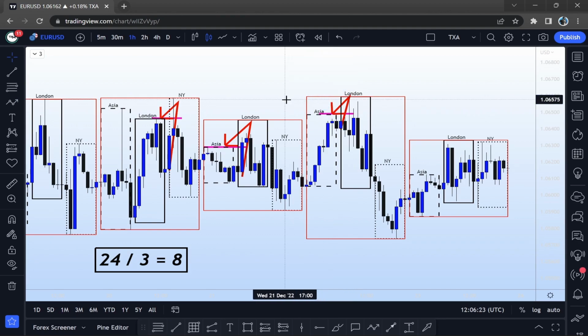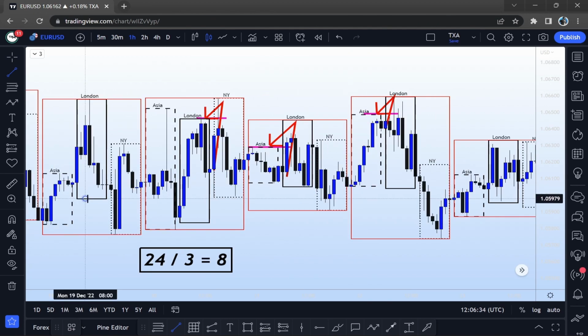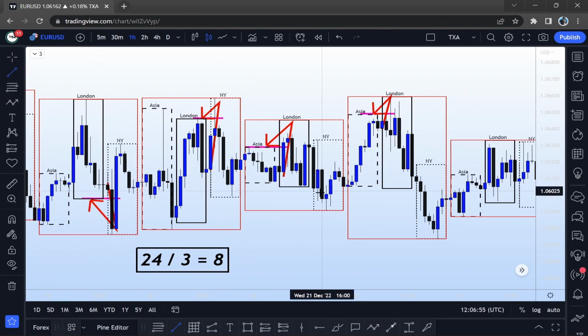And the same thing happens vice versa. Over here we have the London session low. What happens during New York around 2 p.m.? It grabs liquidity from not just the London session low, but also the Asia session low. Here we have a New York Open.